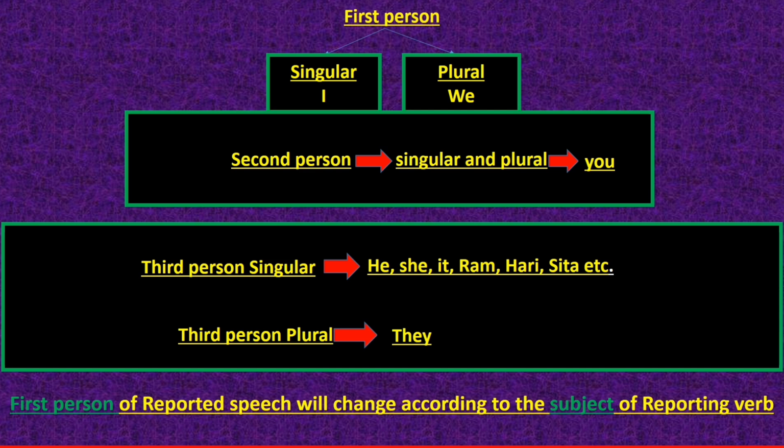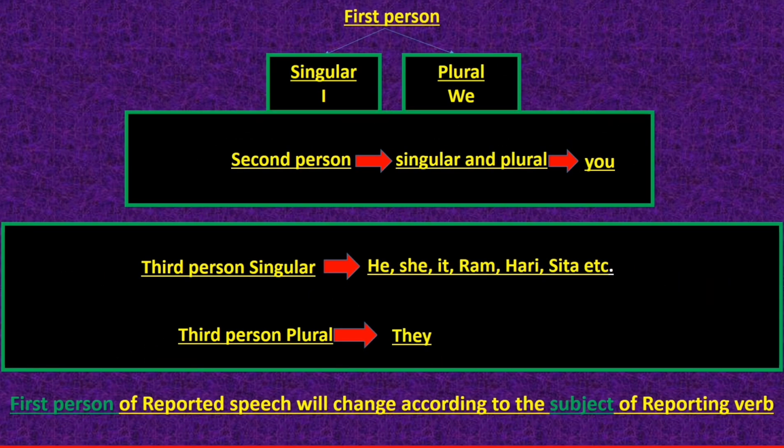First person singular is known as I and first person plural is known as we. Second person singular and plural is known as you. Third person singular is known as he, she, it, Ram, Hari, Sita, or the single name of anybody. Third person plural is known as they.